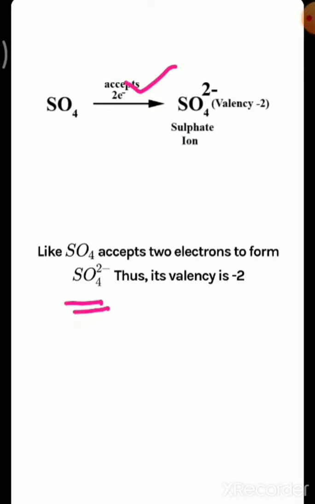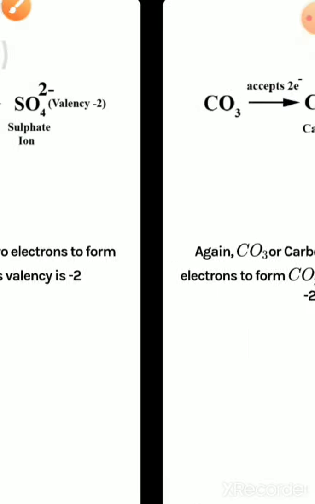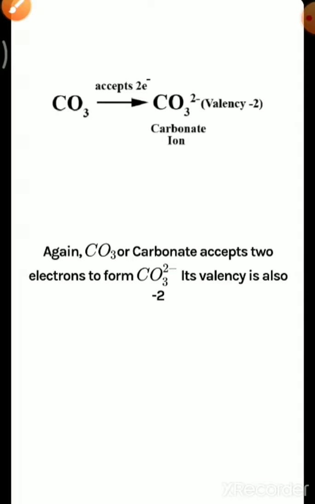If they lose, then their sign will be positive. So here the radical, after accepting 2 electrons, forms the ion. Then again CO3. Okay. CO3 carbonate accepts 2 electrons to form CO3 2 minus. So its valency is -2. As it accepts, its valency is -2.